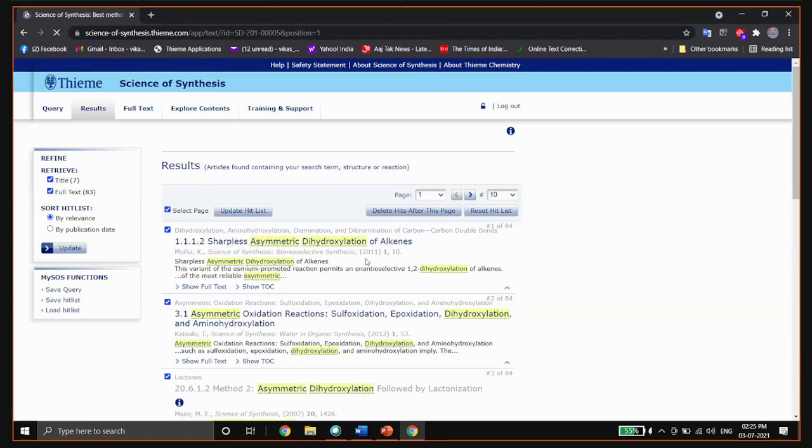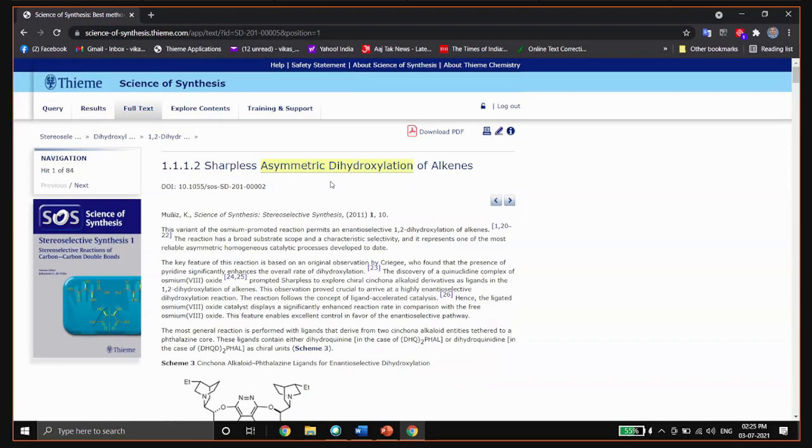The search text will be highlighted in yellow on the method page. As I informed you earlier, SOS is a full text resource. With each result, you will get an introduction where the author discusses the pros and cons of the method, mechanism, scope of the transformation, procedure for conducting the transformation, and relevant references.